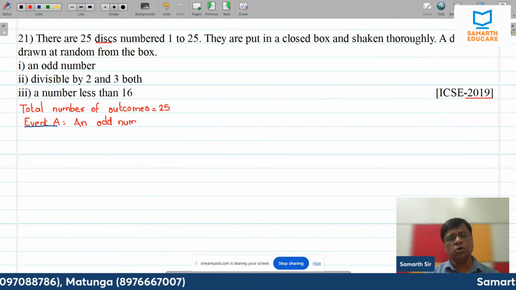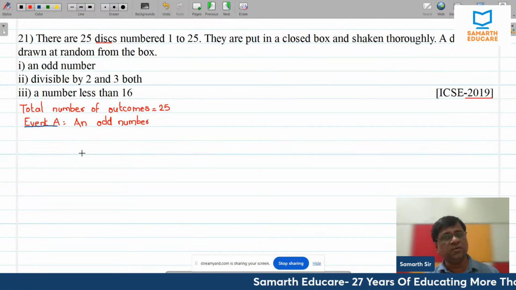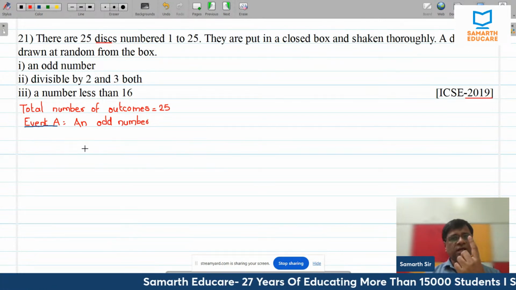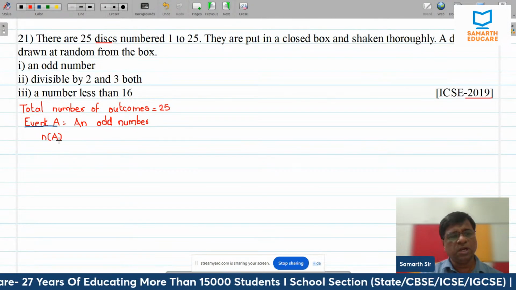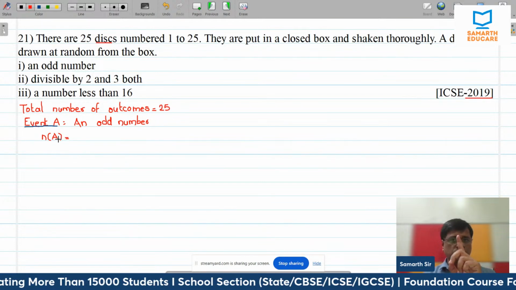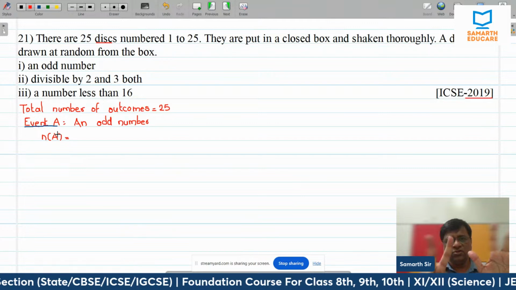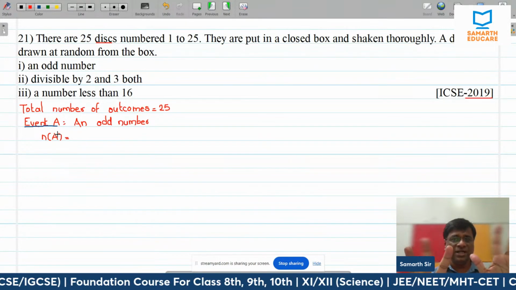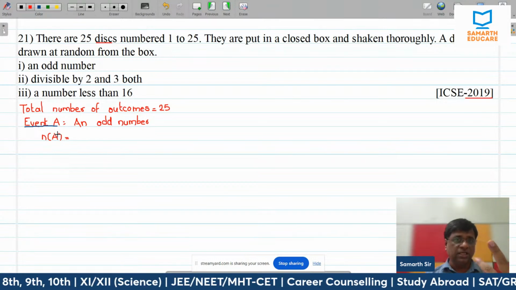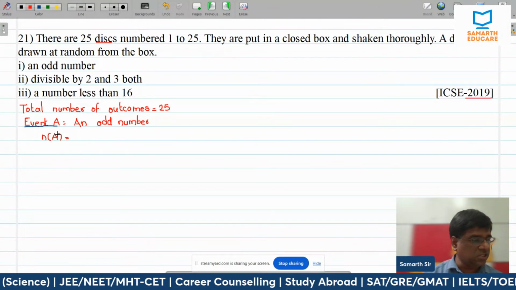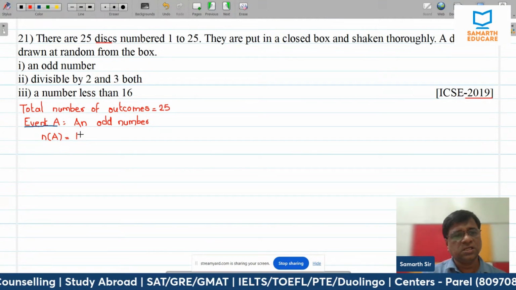Odd number. तो odd number कितने होंगे यहाँ पे? अगर मान लो 25 है. So you can count like this. Number of favorable outcomes कितने हैं? 1, 3, 5, 7, 9, 11, 13, 15, 17, 19, 10 हो गए. फिर 21, 23 and 25. There are 13 cards which actually satisfy these conditions. That is 13.